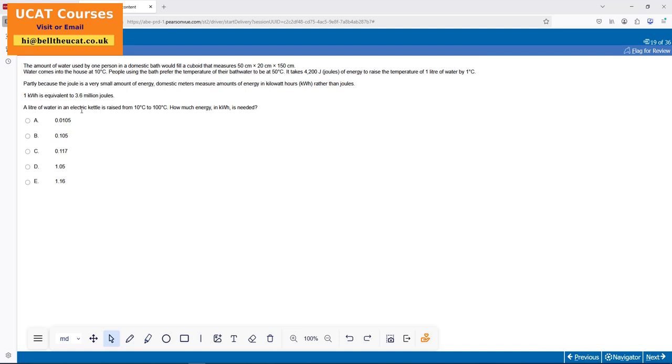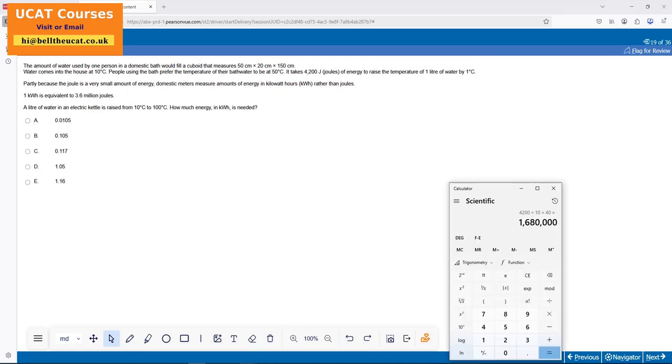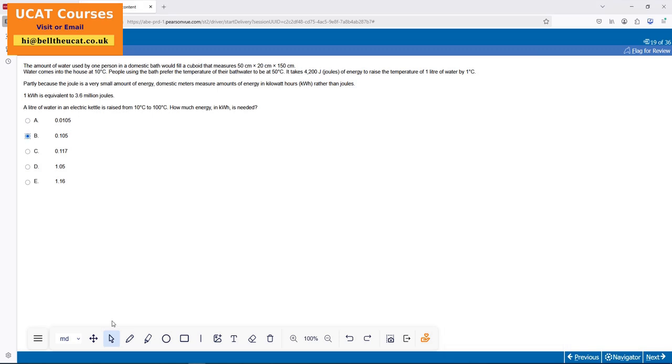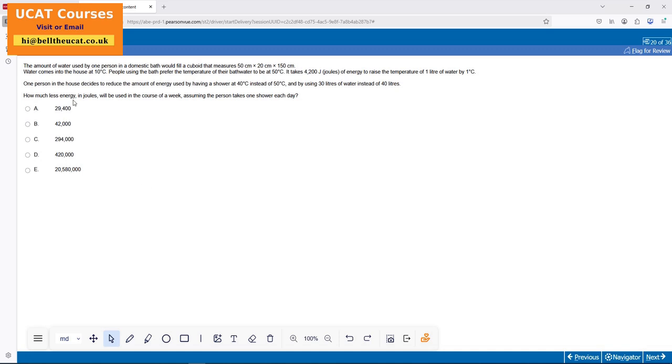Kilowatt hour, 1 kilowatt hour is 3.6 million joules. A litre of water in a kettle, 10 to 100. So I've got 4,200 times 90. Whatever answer I get, divide by 3.6 million, which means divide by 36 followed by 5 zeros. 1, 2, 3, 4, 5. Boom, 0.105. Oh, there we go. Option B. That was easy. I'm using energy conversion. Moving on to our next one.